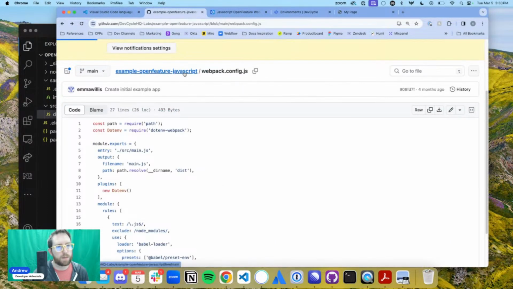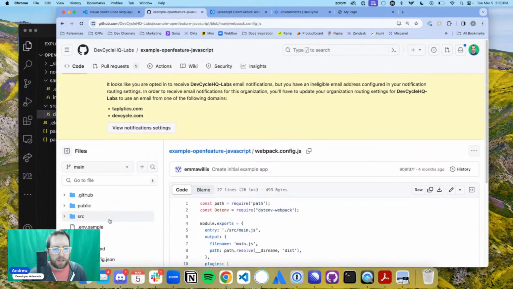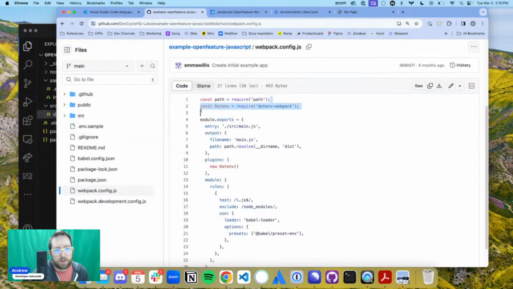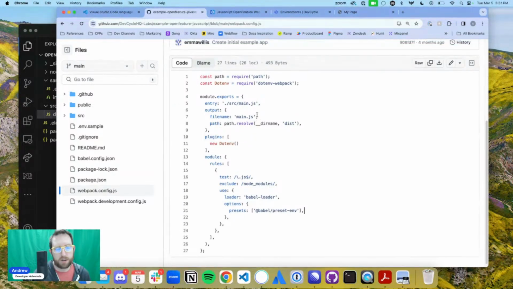So if we go back to our basic example, I was in Webpack. You can see here, we're using .mjs files, so it's going to pull in the entry point main.js, go through there, and then output that into the dist folder. All of this work is actually happening to do a build process to be able to use these OpenFeature and DevCycle packages without needing to use a CDN or something like that. If there was a CDN, that'd be amazing. We don't have a CDN here, so we're going to do a build process.